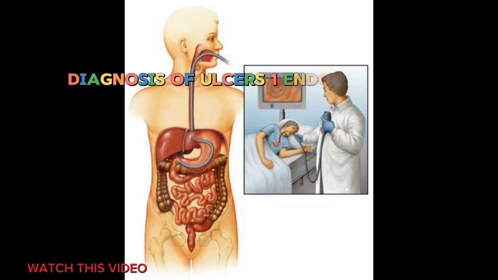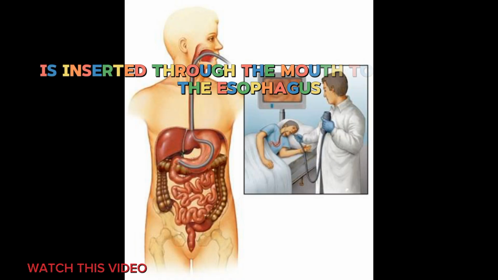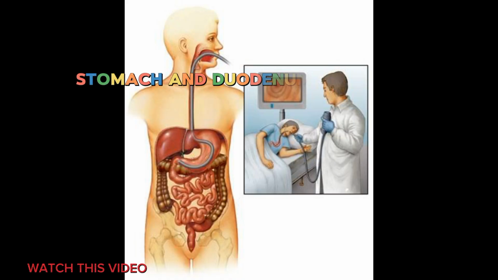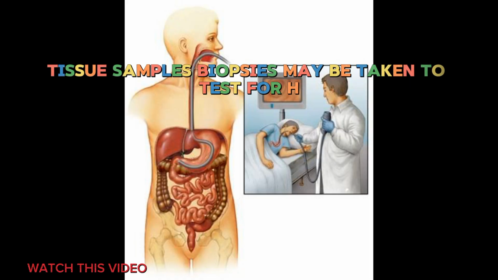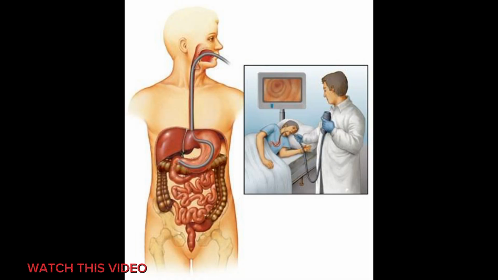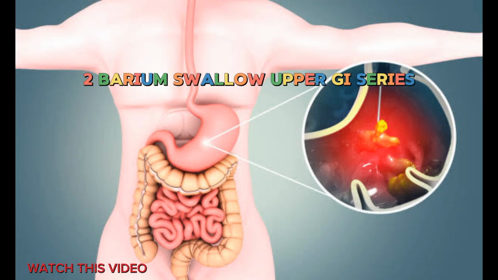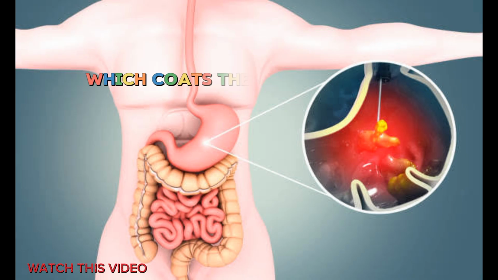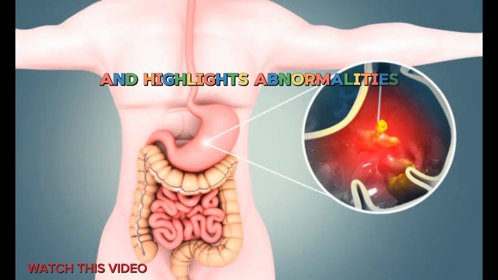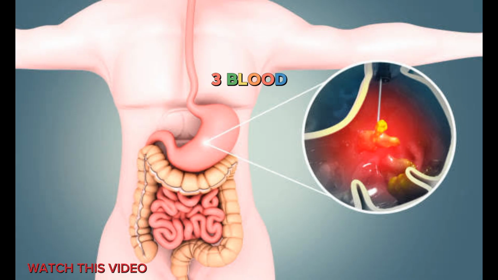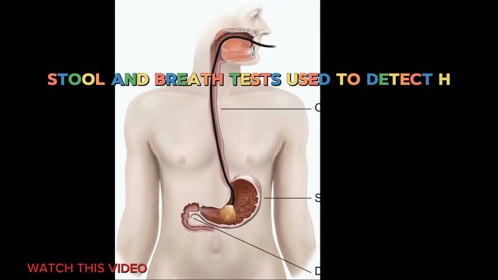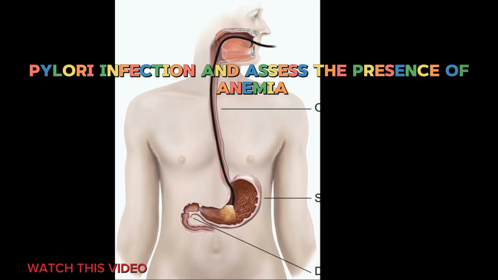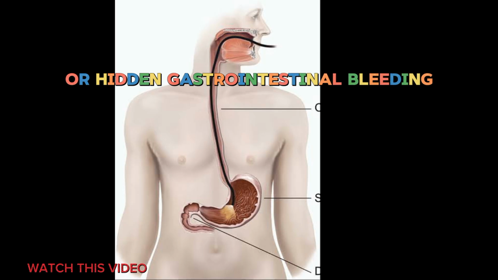Diagnosis of ulcers. 1. Endoscopy, EGD. A small camera is inserted through the mouth to inspect the esophagus, stomach, and duodenum for ulcers. Tissue samples, biopsies, may be taken to test for H. pylori. 2. Barium swallow, upper GI series. A series of X-rays taken after the patient drinks a barium solution, which coats the digestive tract and highlights abnormalities. 3. Blood, stool, and breath tests, used to detect H. pylori infection and assess the presence of anemia or hidden gastrointestinal bleeding.